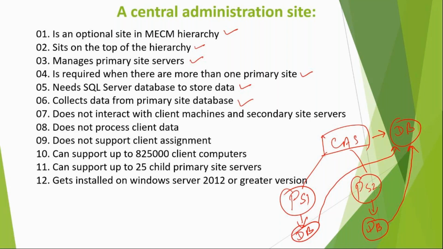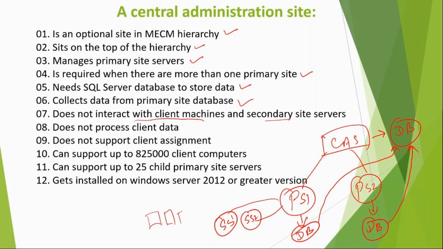It does not interact with client machines and secondary sites. Suppose you have secondary sites here, either one or more than one. Let's say there are two secondary sites and both of them are connected to primary. Now there will be no connection with central. Central has got nothing to do with secondary site. So central will always be talking to the primary, not secondary.